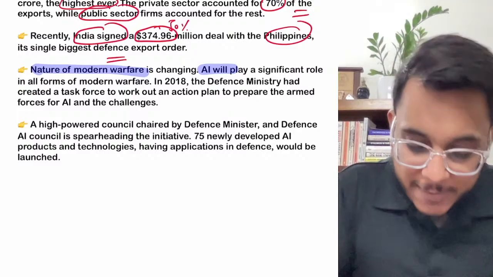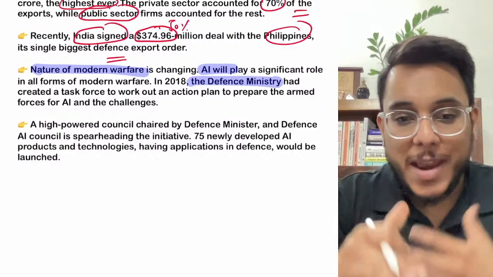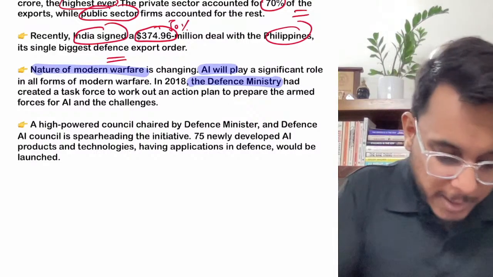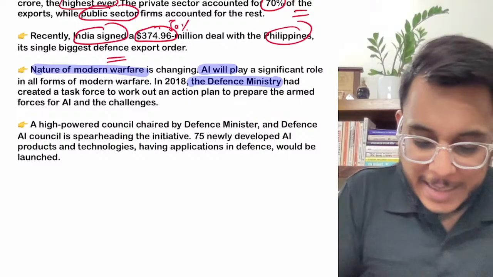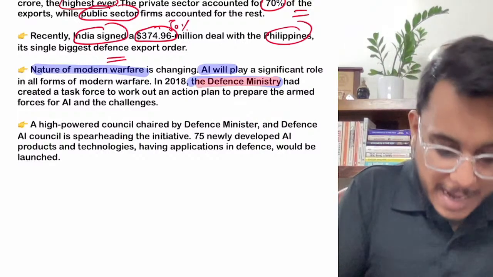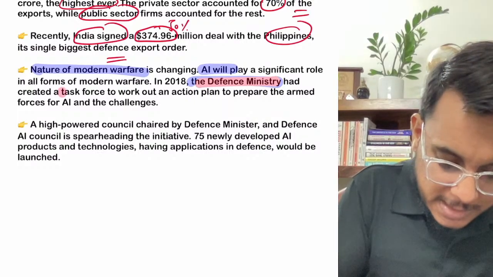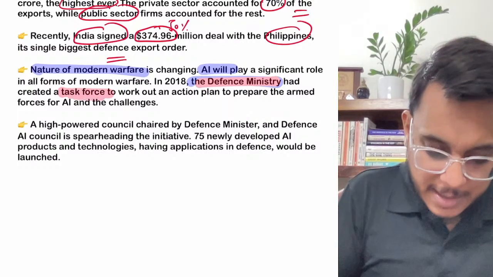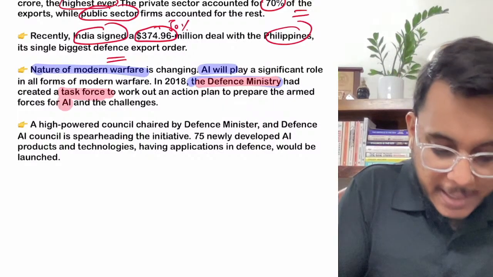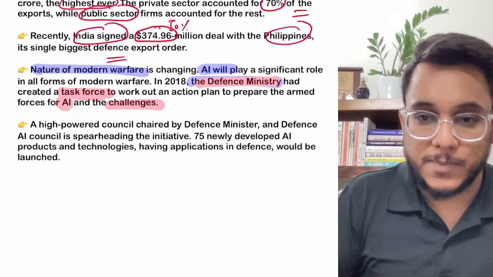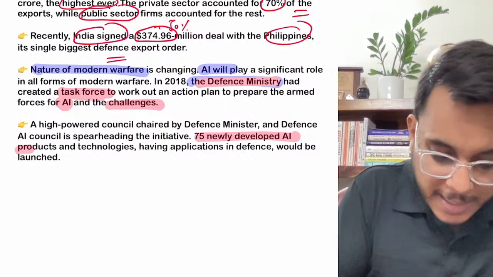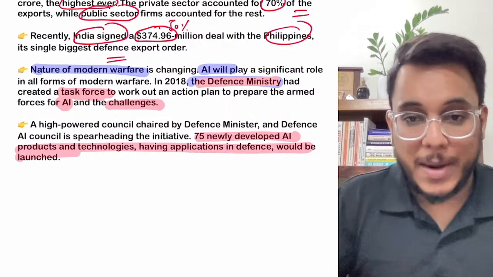Now basically the defense ministry is also working on how AI based weaponry and AI based systems can be installed. In this capacity, since 2018, the defense ministry has been brainstorming. Moreover, an artificial intelligence task force has been created. This task force is identifying the AI related challenges as well as opportunities. Moreover, guys, there are 75 initiatives that we are working upon and they might be launched.